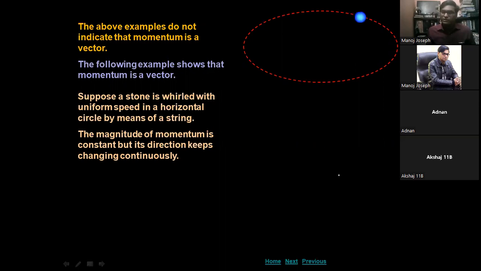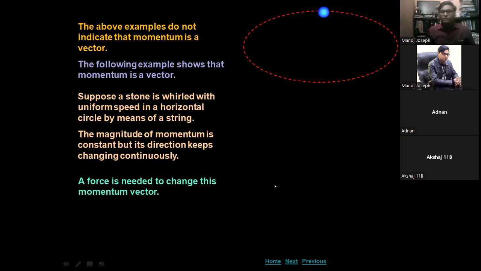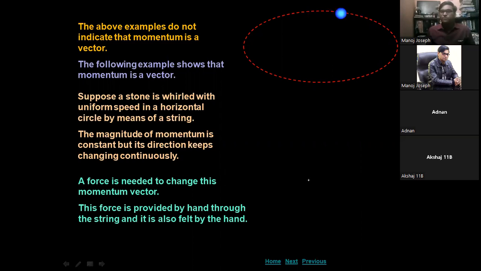So the magnitude of velocity is the same along the circular path as the body is moving, but the direction is changing. So the direction of the momentum is also changing. So a force is needed to change this momentum vector, and this force is provided by the hand through the string, and it is also felt by the hand.